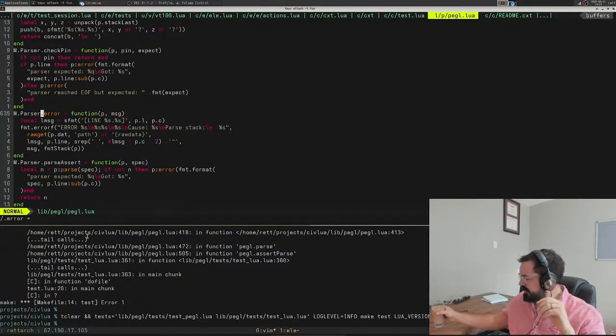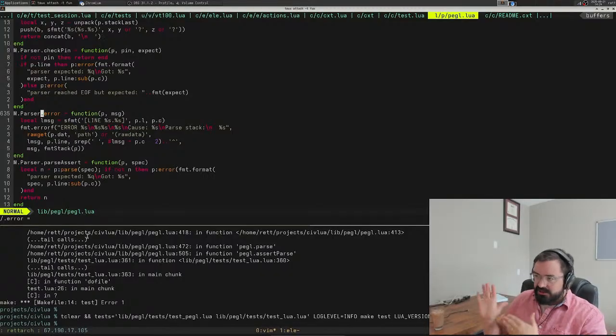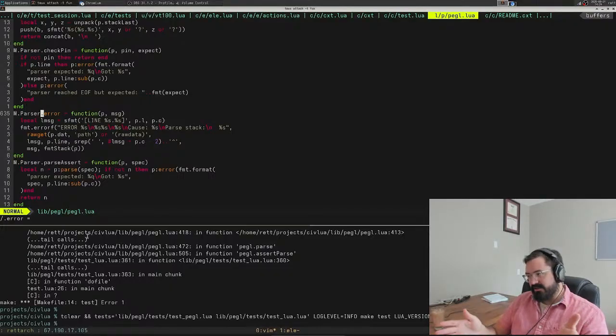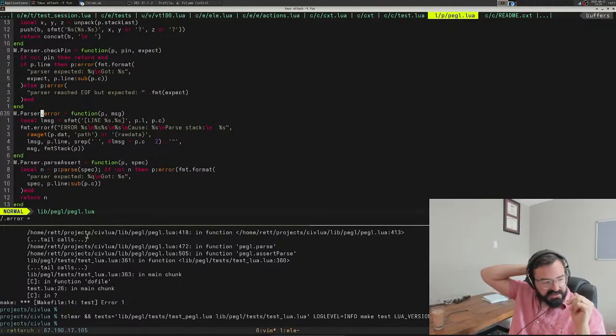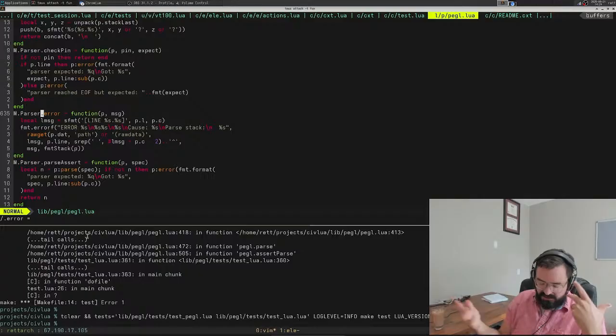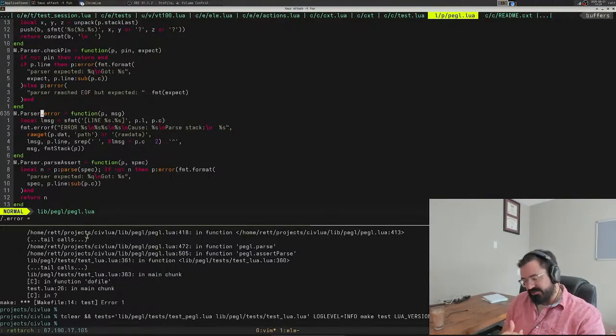So the parser has two kind of, you might call them error handling mechanisms. One is returning a nil, and that's done in like an or statement, where you can have like either a string or a number. You know, finding a number or finding a string there is not an error because you still need to parse for the number. So we try to parse the string. If it can't find a string because there's no quote or anything, then it just returns nil, basically, and it goes on to parse the next thing. So that's not really an error. It's just saying, hey, I didn't find the string here.